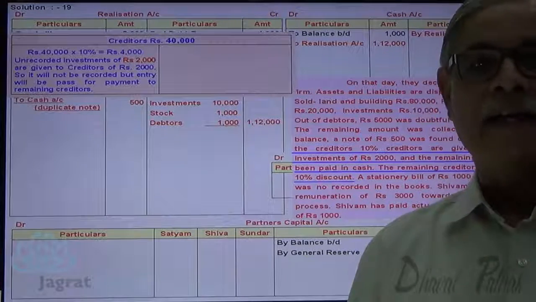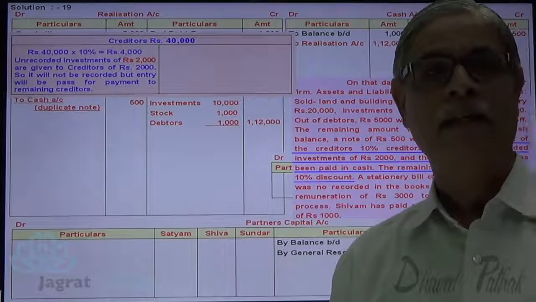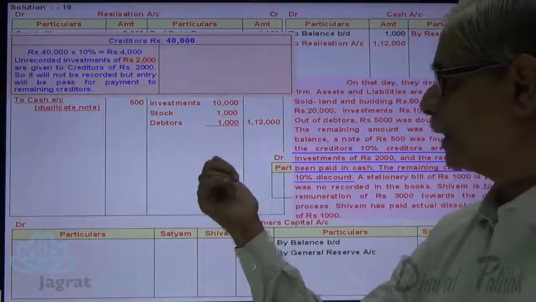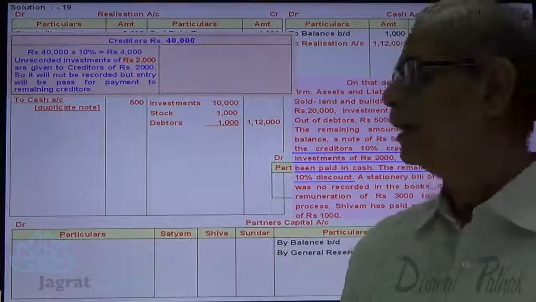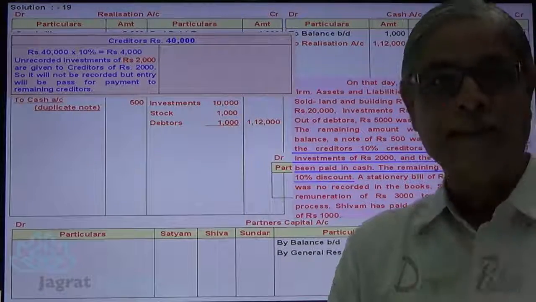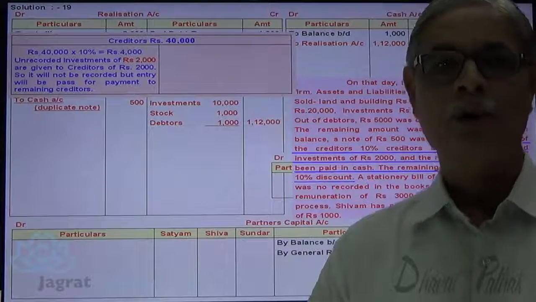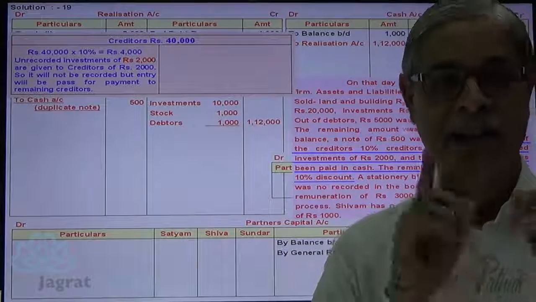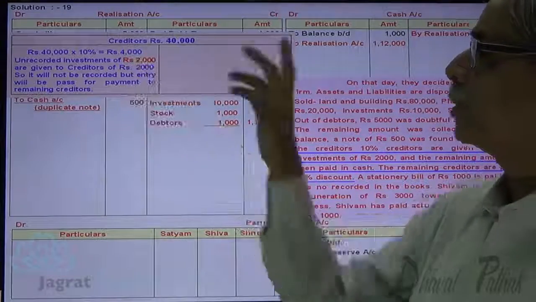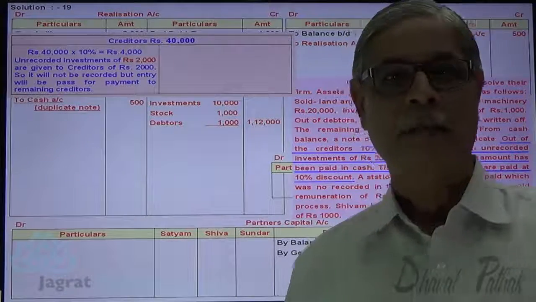So remember, when the asset is given for payment of liability, what happens? Asset is realized and liability is settled. Both occur at a time. The realization of asset is credited to realization account and settlement of liability is debited to realization account. If you want to write the entry, we have to write it in the same account, debit and credit. So we ignore it, we avoid it. So remember forever, when the asset is given for payment of liability, no entry. So no entry is recorded for this 2,000 investment given, but remaining out of 4,000, 2,000 is paid by investment.